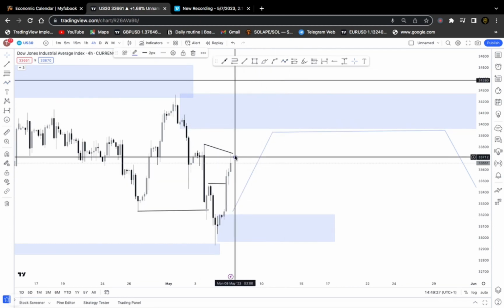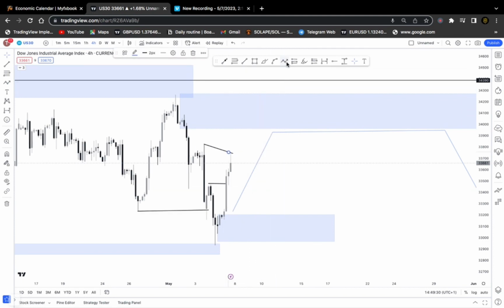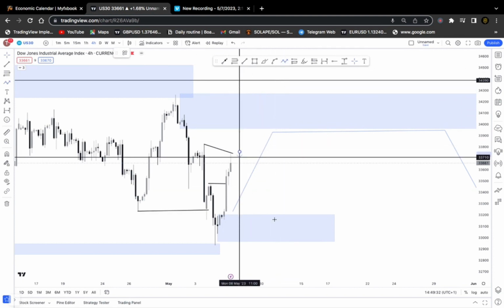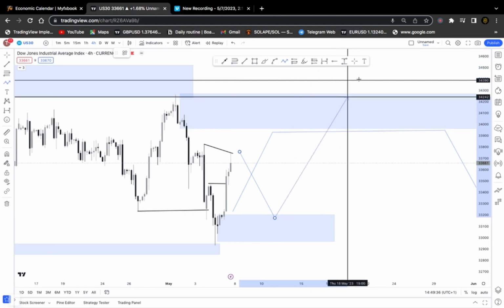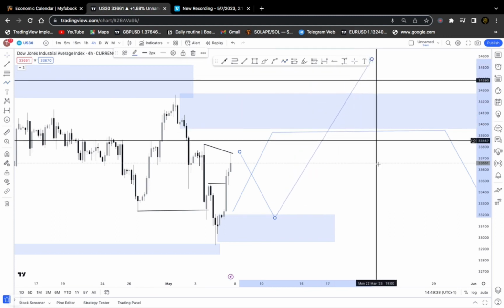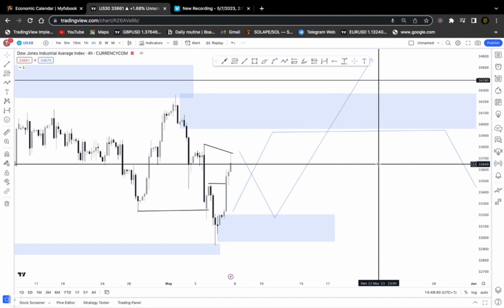Currently our expectation for the buy side is for the market to come back into that demand zone. If the buy scenario will happen, we want to see the market give a pushback into this demand zone and continue moving to the upside. So with that being said, those are our analyses, what we're going to be expecting for this week so far.